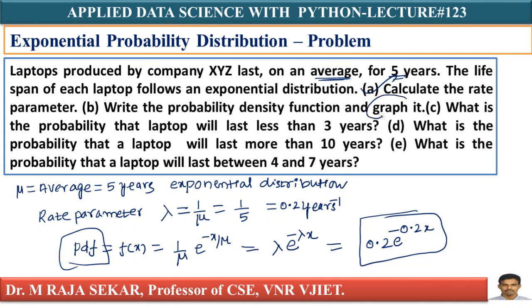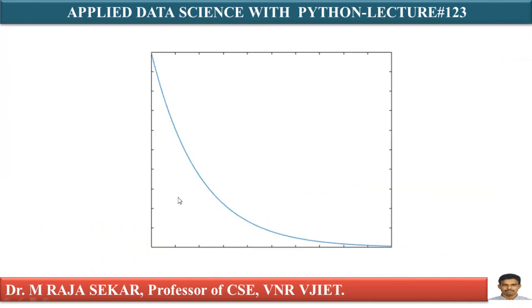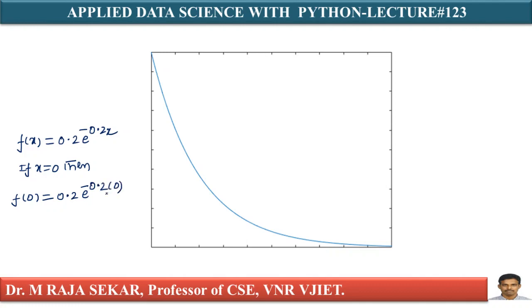But he is asking us to graph it. It is simple. How can I plot a graph? This is the general graph of our exponential distribution. Let me write my PDF: f of x equal to 0.2 into e power minus 0.2x. Now if I substitute x equal to 0, then f of 0 equal to 0.2 into e power minus 0.2 into 0.